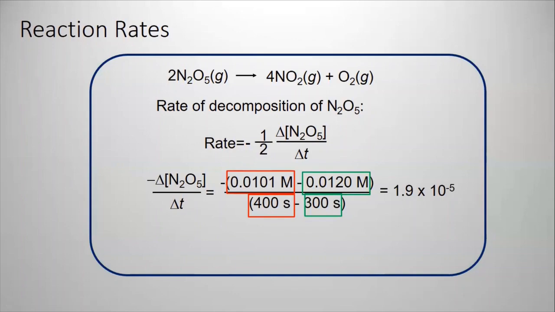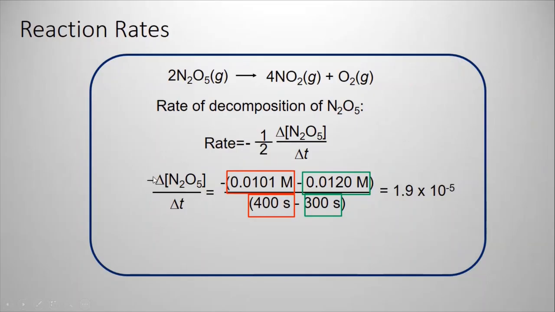Is that the reaction rate? No, that's not the reaction rate. You have to include the number of moles. What we just determined right now is the rate of disappearance of N2O5. This is how much N2O5 is disappearing over time: 1.9 × 10^-5 molar per second. That's the physical meaning of this. Every second you have 1.9 × 10^-5 molar disappearing from N2O5.